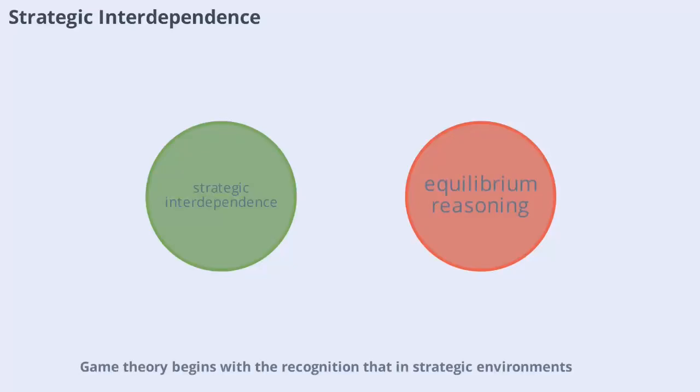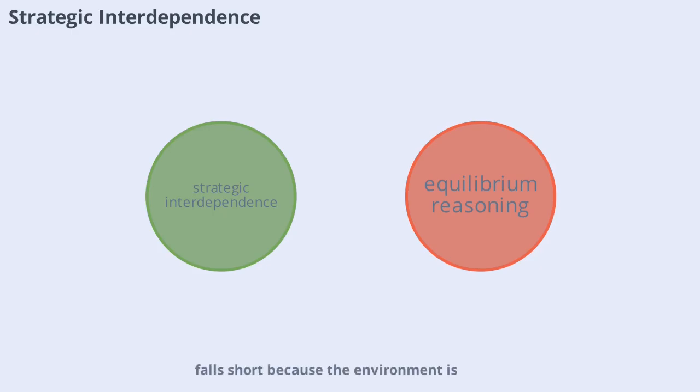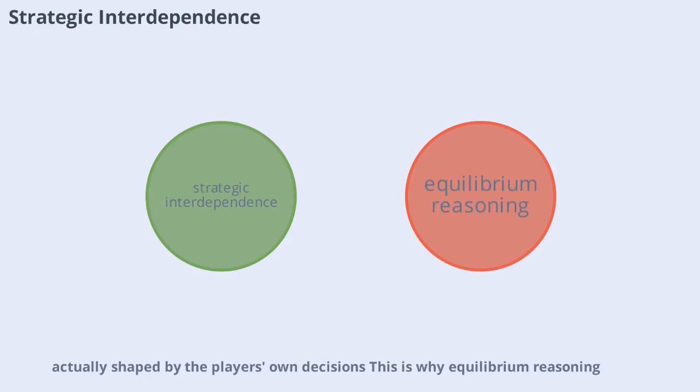Game theory begins with the recognition that in strategic environments, each player's optimal action depends on the choices of others. This mutual dependency creates a loop. Your best move depends on my move and vice versa. Simple optimization which treats the environment as fixed falls short because the environment is actually shaped by the player's own decisions. This is why equilibrium reasoning, such as Nash equilibrium, is essential.